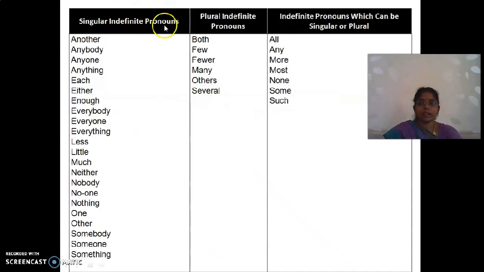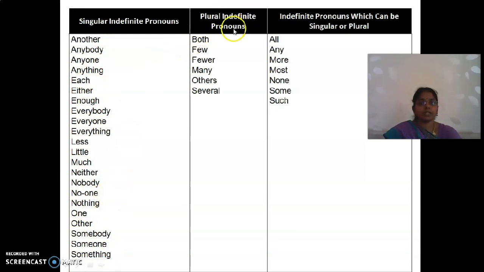Singular indefinite pronouns are another, anybody, anyone, anything, each, either, enough, everybody, everyone, everything, less, little, much, neither, nobody, no one, nothing, one, other, somebody, someone, something. All these come under singular indefinite pronouns.